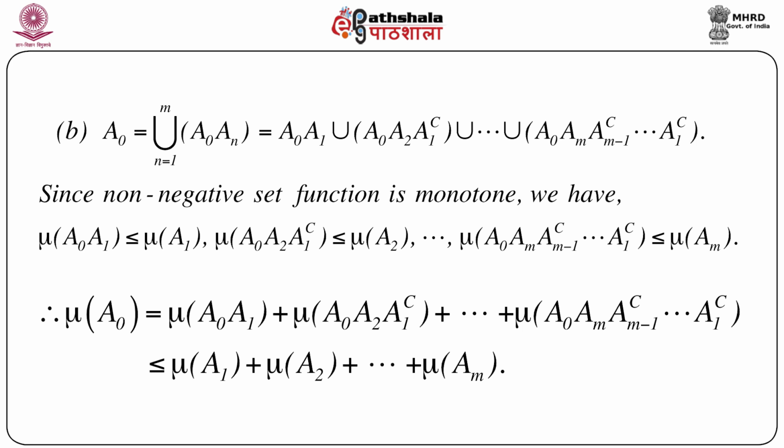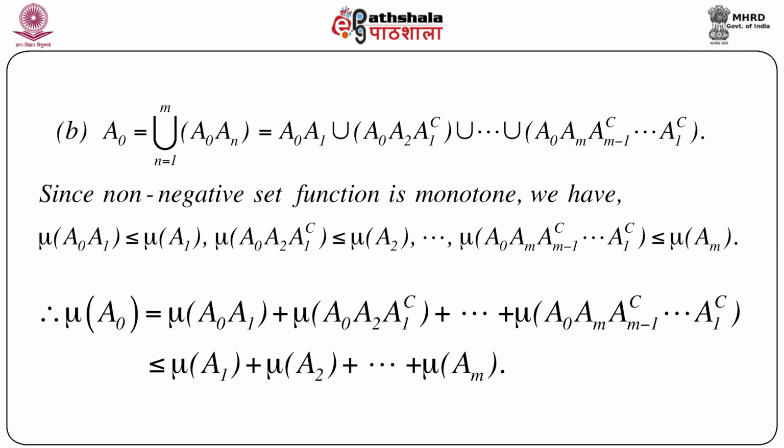To prove the second part, we can always write A naught as the union of disjoint sets A naught intersection An, n equals 1 to m. That means, again, we can write this as A naught intersection A1, union A naught intersection A2 intersection A1 complement, union, and so on, up to A naught intersection Am intersection A(m minus 1) complement and so on up to A1 complement.